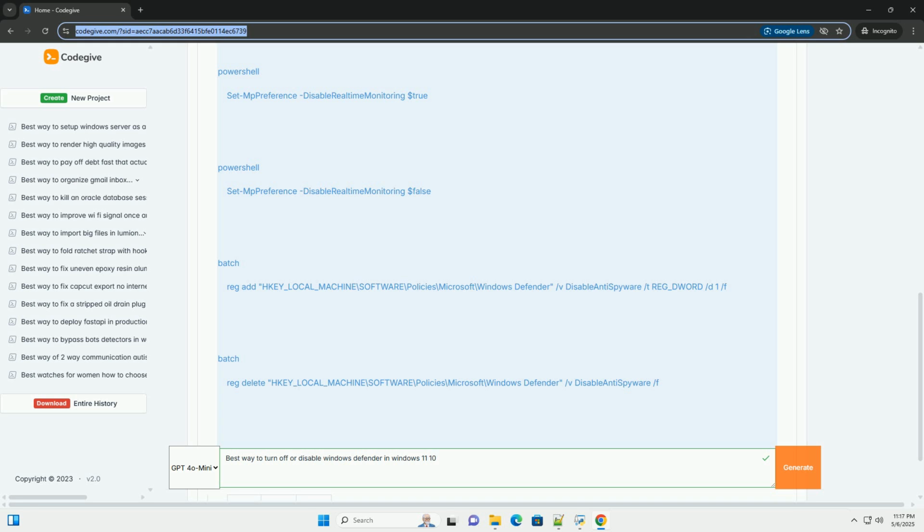Scan exclusions, an alternative to disabling: instead of completely disabling Defender, consider using scan exclusions. You can exclude specific files, folders, or processes from being scanned. This can help prevent false positives without sacrificing overall security. Example of setting scan exclusions using PowerShell: this example excludes the C:\Program Files\MyApplication folder from Defender scans. Troubleshooting.